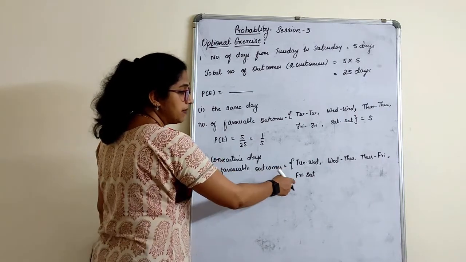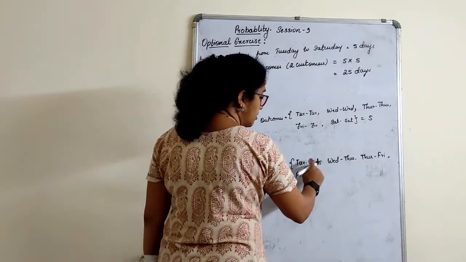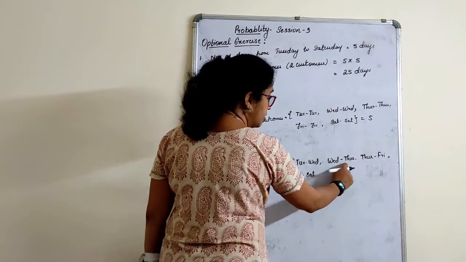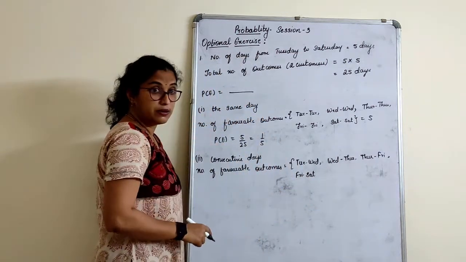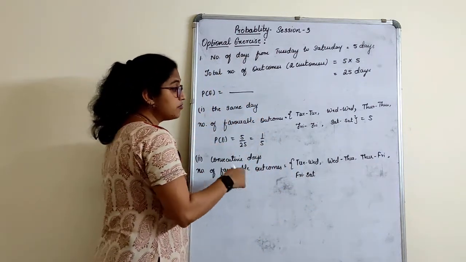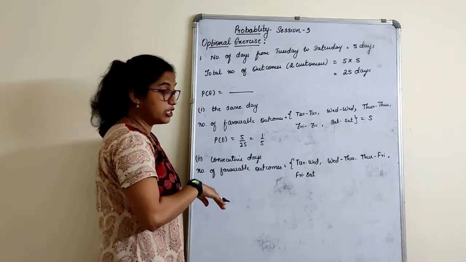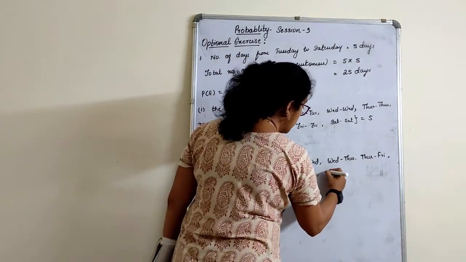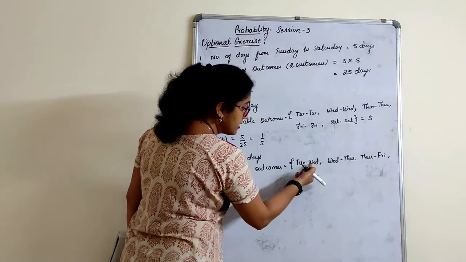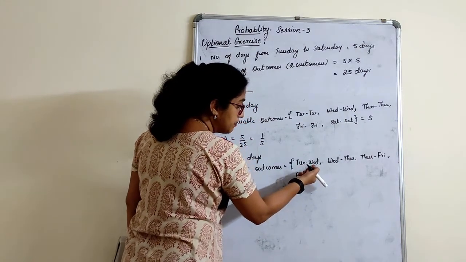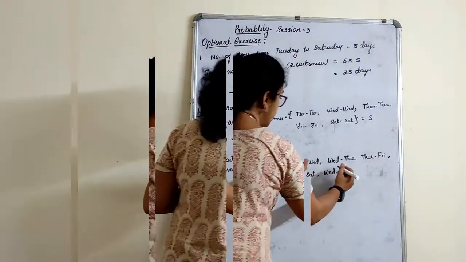Okay. Now, how many combinations? Consecutive days, when we take 1, 2, 3, 4 combinations are possible. Now assume that we will have the reverse combination of this. If it was Tuesday, Wednesday, can it be Wednesday, Tuesday? We'll have a reverse one now.